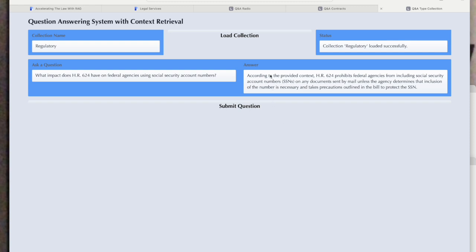Okay, according to the provided context, H.R. 624 prohibits federal agencies from including Social Security account numbers on any documents sent by mail unless the agency determines that inclusion of the number is necessary and takes precautions outlined in the bill to protect the Social Security number.